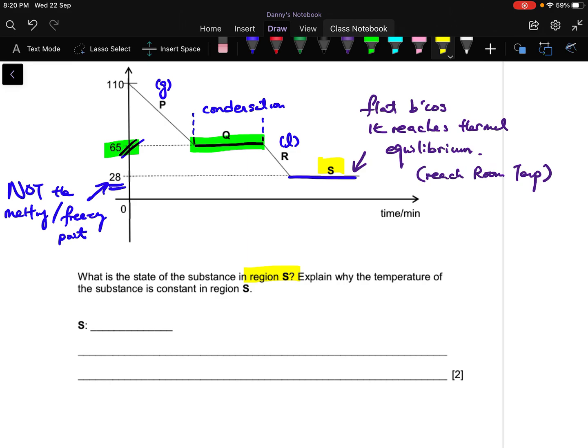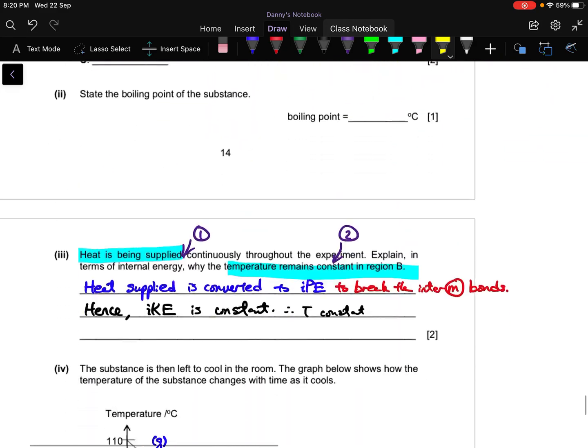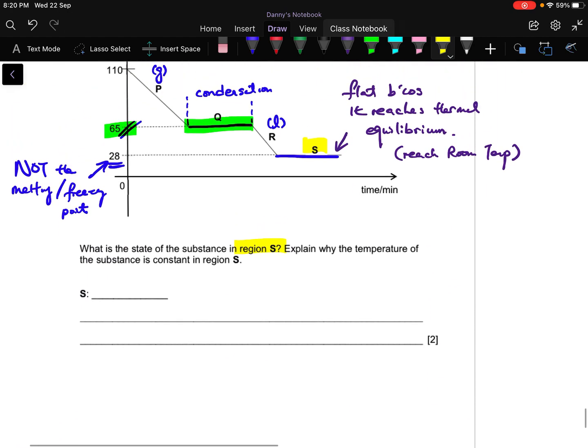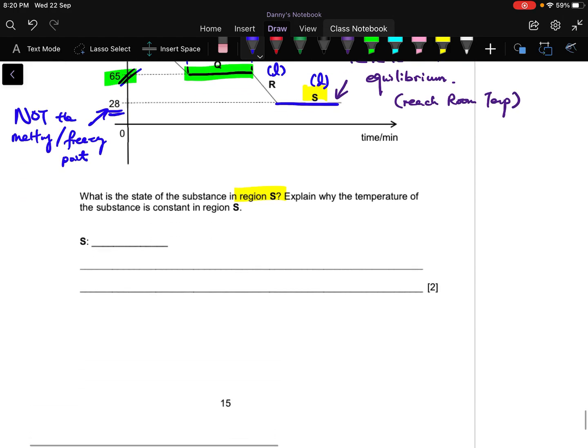You see, they're very tricky. They want to trick you to say that this is melting. But it is not melting, it is not freezing either, because you need to compare with the first diagram. So actually it is not melting or freezing, it is just still liquid. It's like you have hot Milo and you leave it in the coffee shop to cool. Will you get iced Milo? No, right? You will just get cooler Milo. So this one is still liquid state.